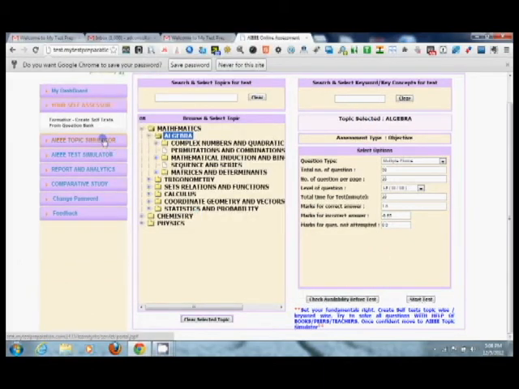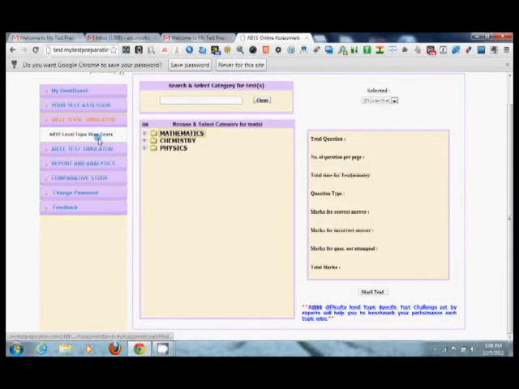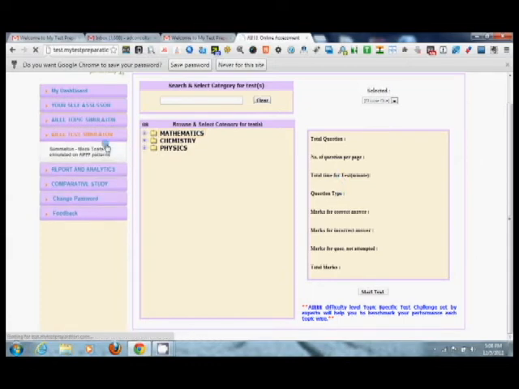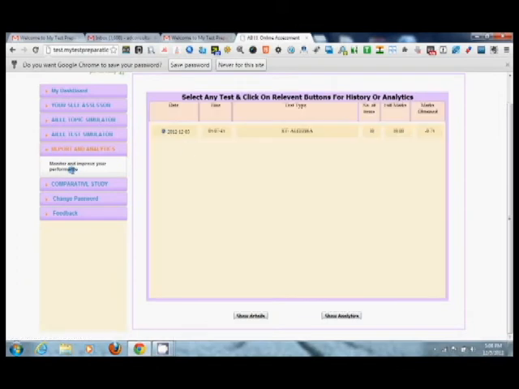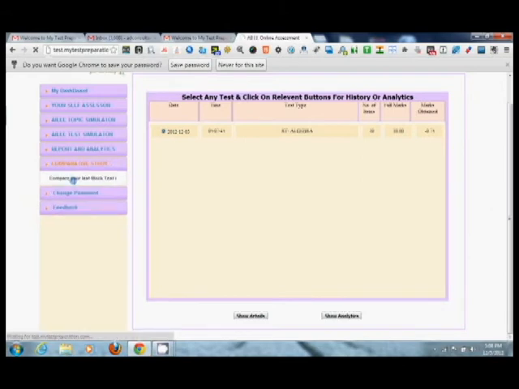Now the IEEE topics are there. In this, the total questions you have attempted, the simulator is there, and the mock test you can give here, and the report and analysis, whatever things I have given today. The marks obtained is minus 75.75. The comparative study is there, where for the mock test there is nothing, so it's coming null.